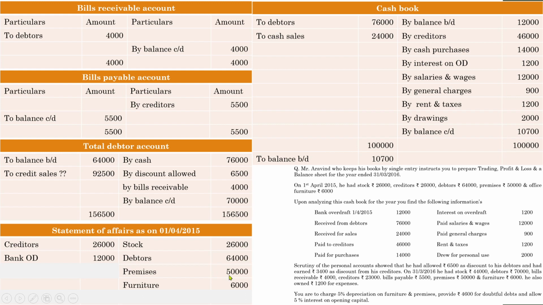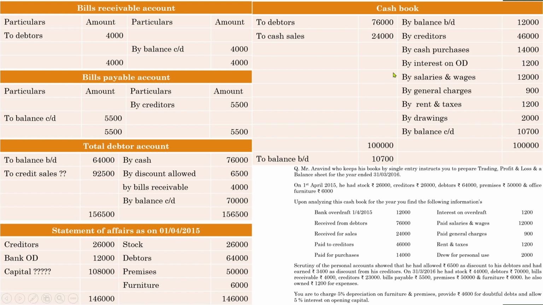Take the total, show the total on both sides. Here this side has the biggest total, 1,46,000. Again show the same amount here. And if you take the total of this one and take the difference from 1,46,000, you will get an amount of 1,08,000. That is the opening capital balance, or the capital balance as on 1/4/2015.